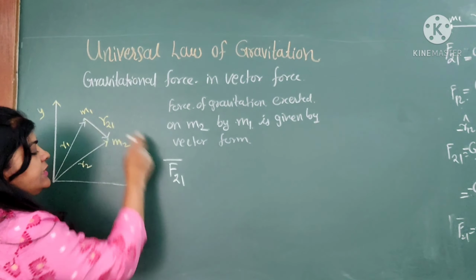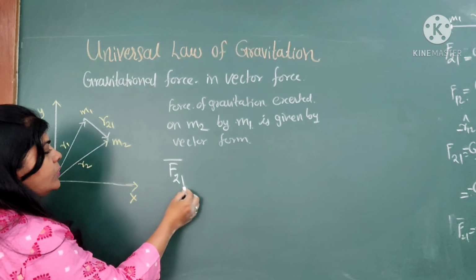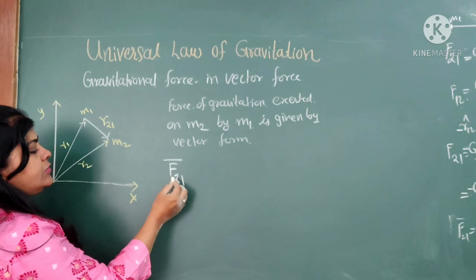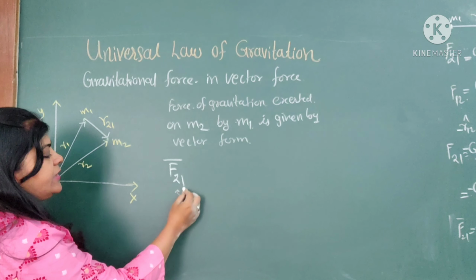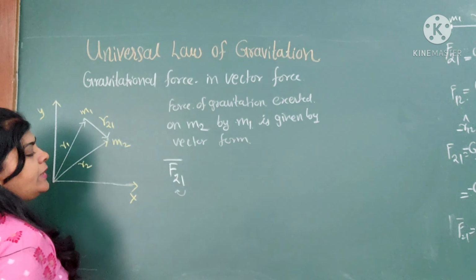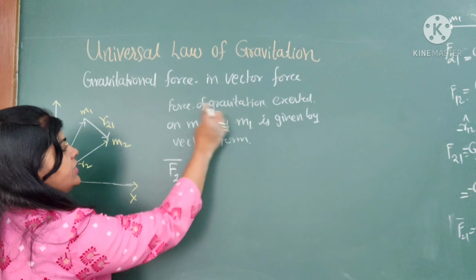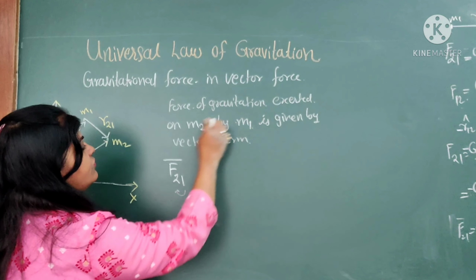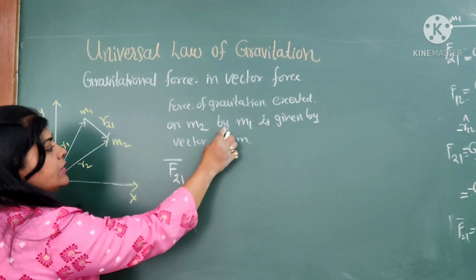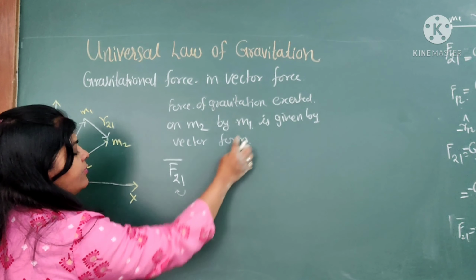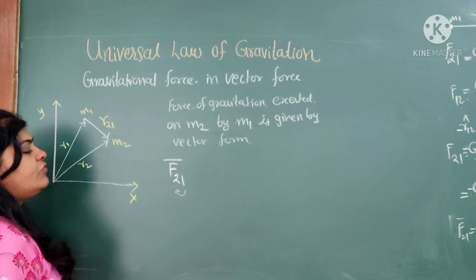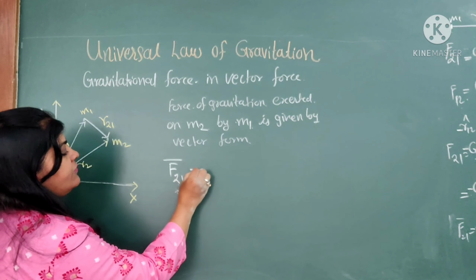Force is exerted by particle 1 on particle 2, that is given by F21. Remember, particle 1 exerts the force on particle 2, that's why F21 is the meaning of it. This means the gravitational force on m2 is exerted by the particle m1.